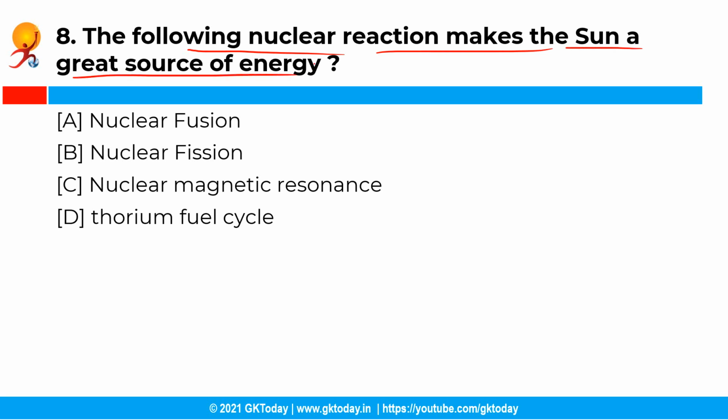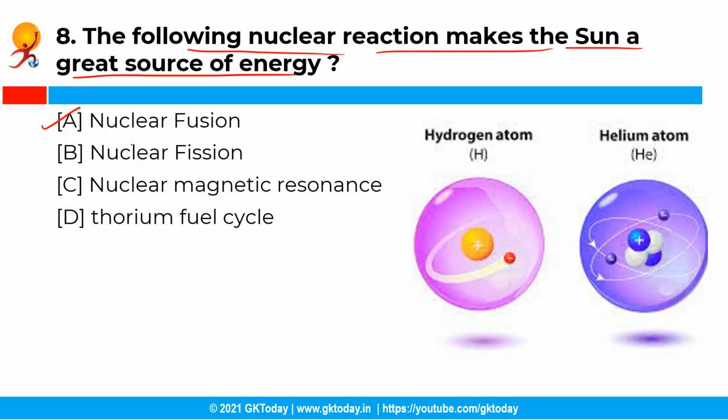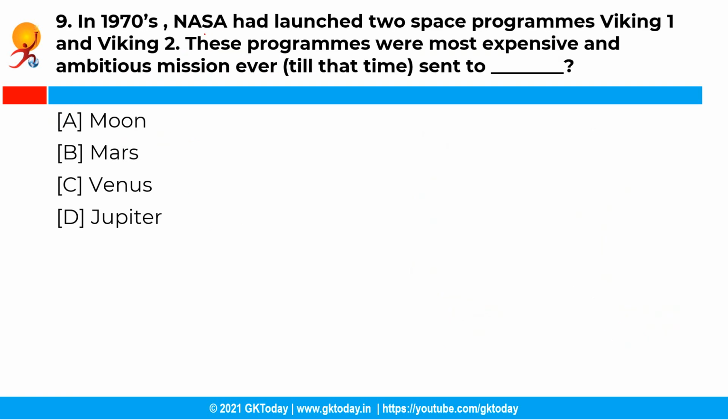Now the next question is, which nuclear reaction makes the Sun a great source of energy? So you have the following options, and the correct answer is option A, that is nuclear fusion. So basically a nuclear fusion is a reaction in which two or more atomic nuclei are combined to form one or more different atomic nuclei and subatomic particles, and a great amount of energy is released. So nuclear fusion activity happens in the Sun, and in the Sun 4 hydrogen nuclei combine to form helium.